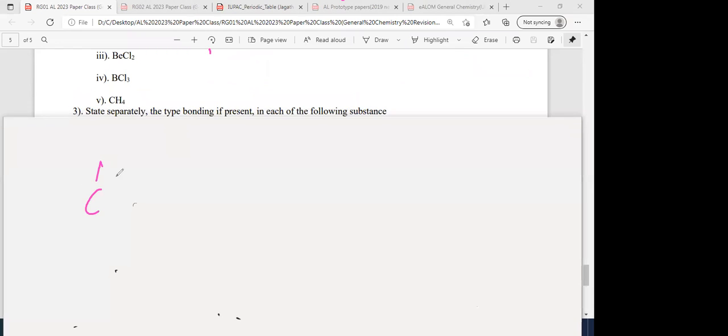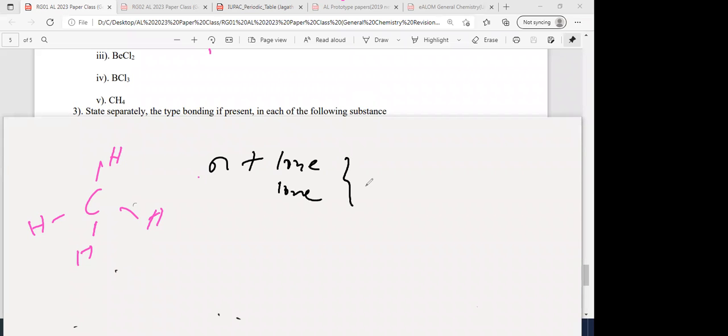So carbon in CH4: there are 4 hydrogens. Hydrogen can form a maximum of 1 bond, and hydrogen always becomes the terminal atom. Are there any lone pairs around carbon? No, so all 4 are bonding pairs. What is considered for the hybridization? Sigma bonds plus lone pairs. That's it. If sigma bonds plus lone pairs total 2, it is sp. If the total is 3, it is sp2.